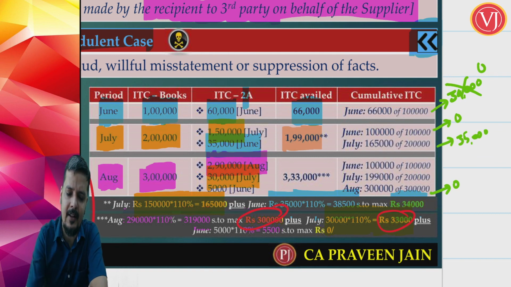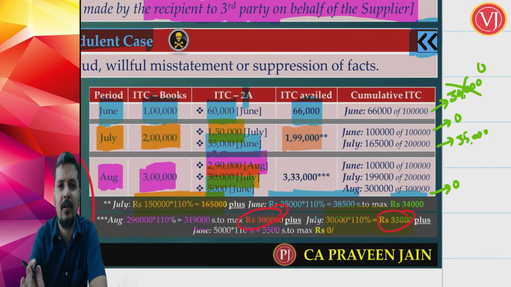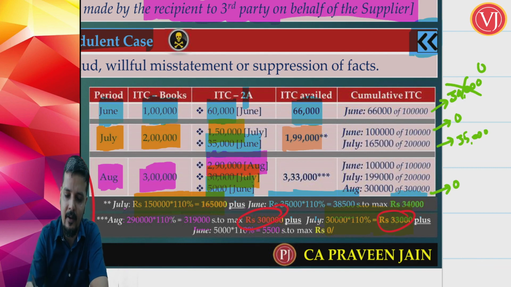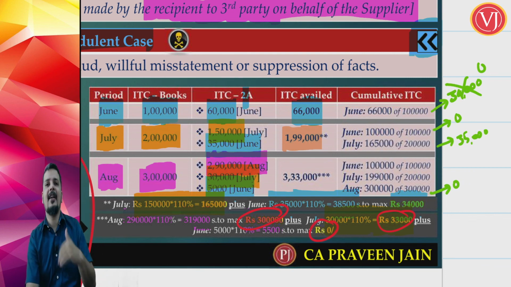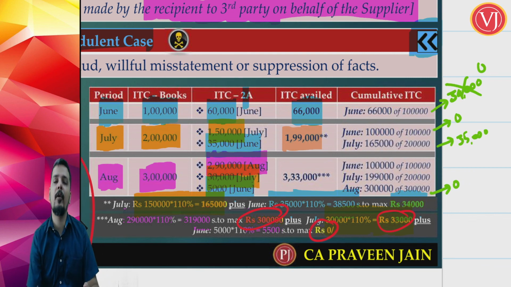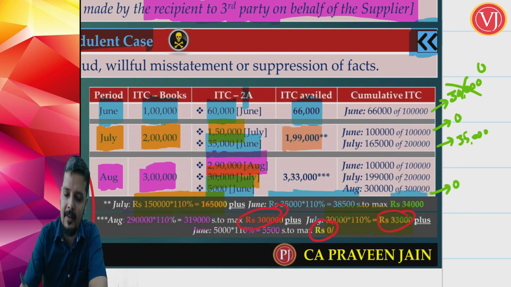Am I going to take anything in June? June month I need not even see. I need not see my GSTR 2A in June month. Why should I not see? Because already every credit is taken. So June month will be 0. Practically I will not even open June month GSTR 2A again. Why? I have got the entire credit of June month. So in June there was nothing left over, and I am not going to take anything.